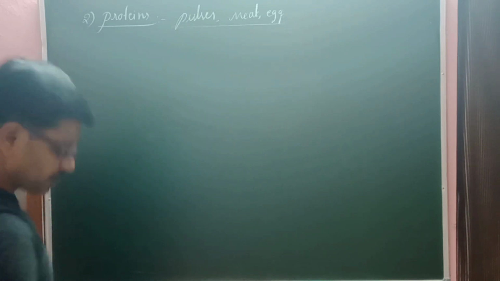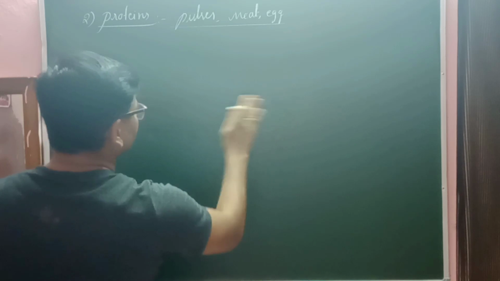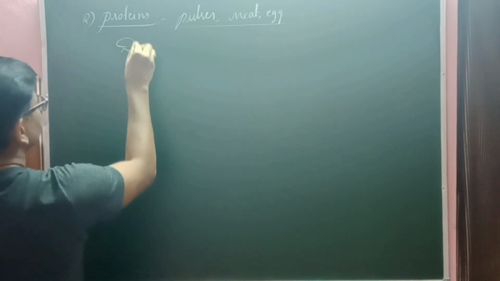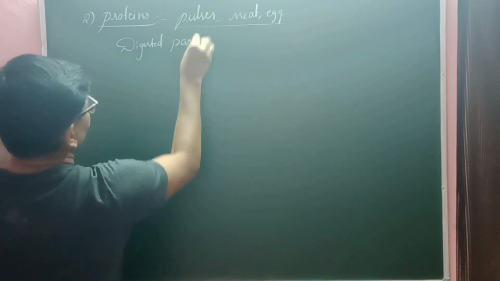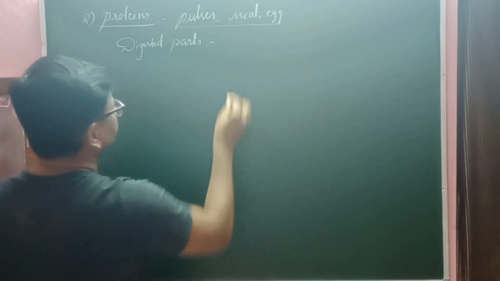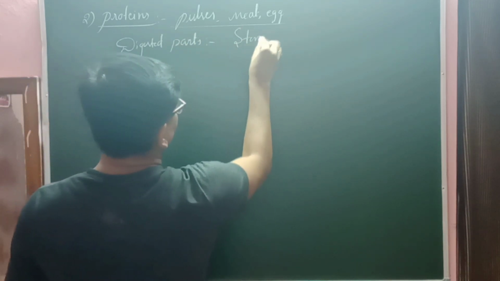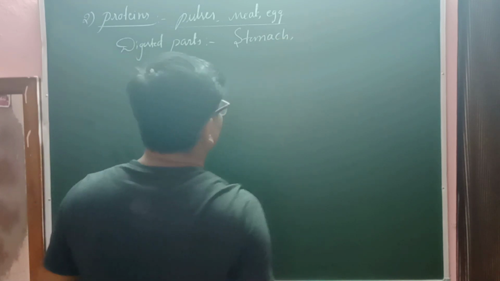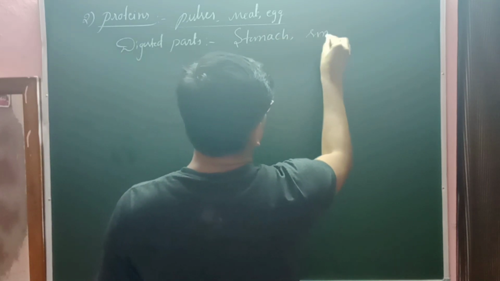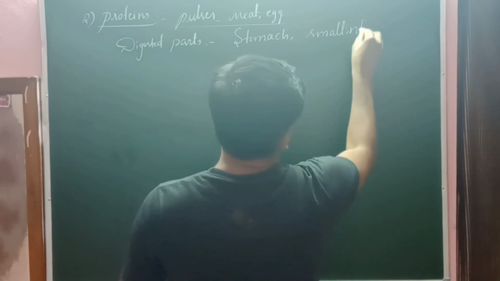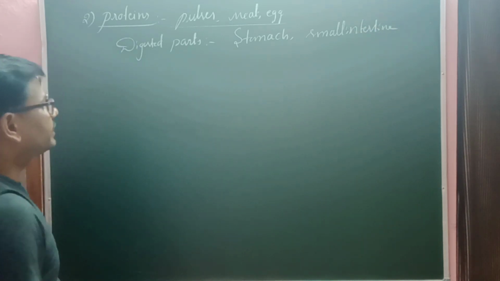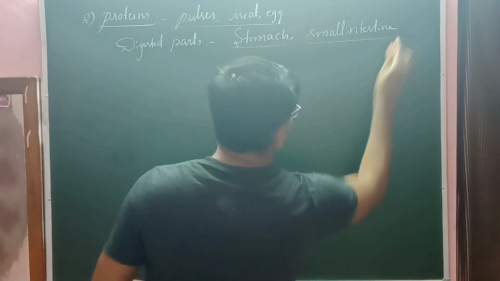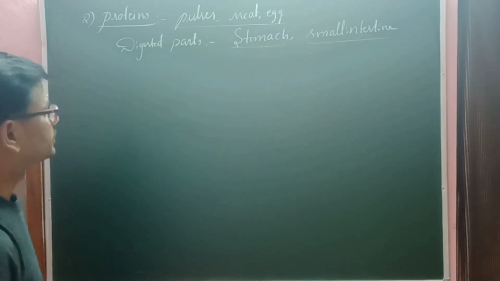After taking a proteinous diet, where does it get digested? One is the stomach, and the second is the small intestine, the duodenum. Why are the stomach and small intestine responsible for protein digestion?